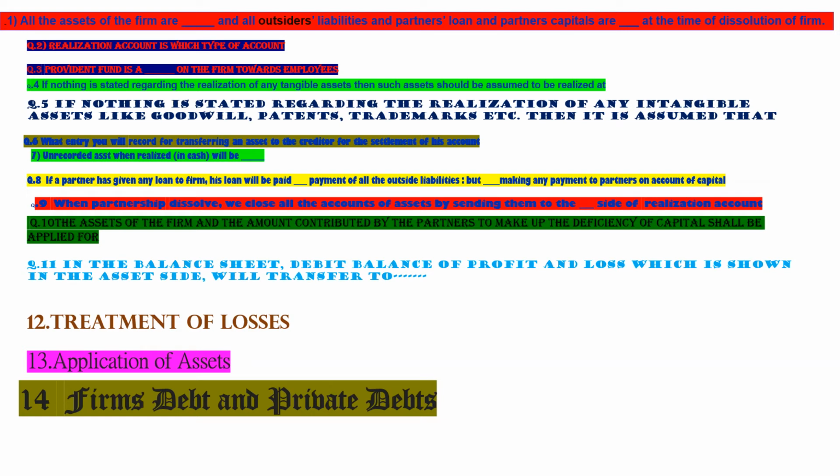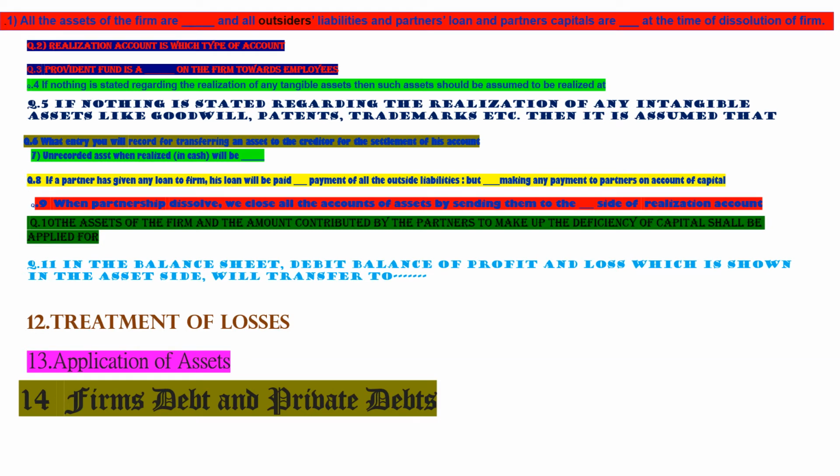And if there is any surplus, then that can be used for payment of partners' liabilities. In the same way, partners' personal assets will be used for payment of partners' liabilities, and if there is any surplus, that can be used for payment of firm liabilities.